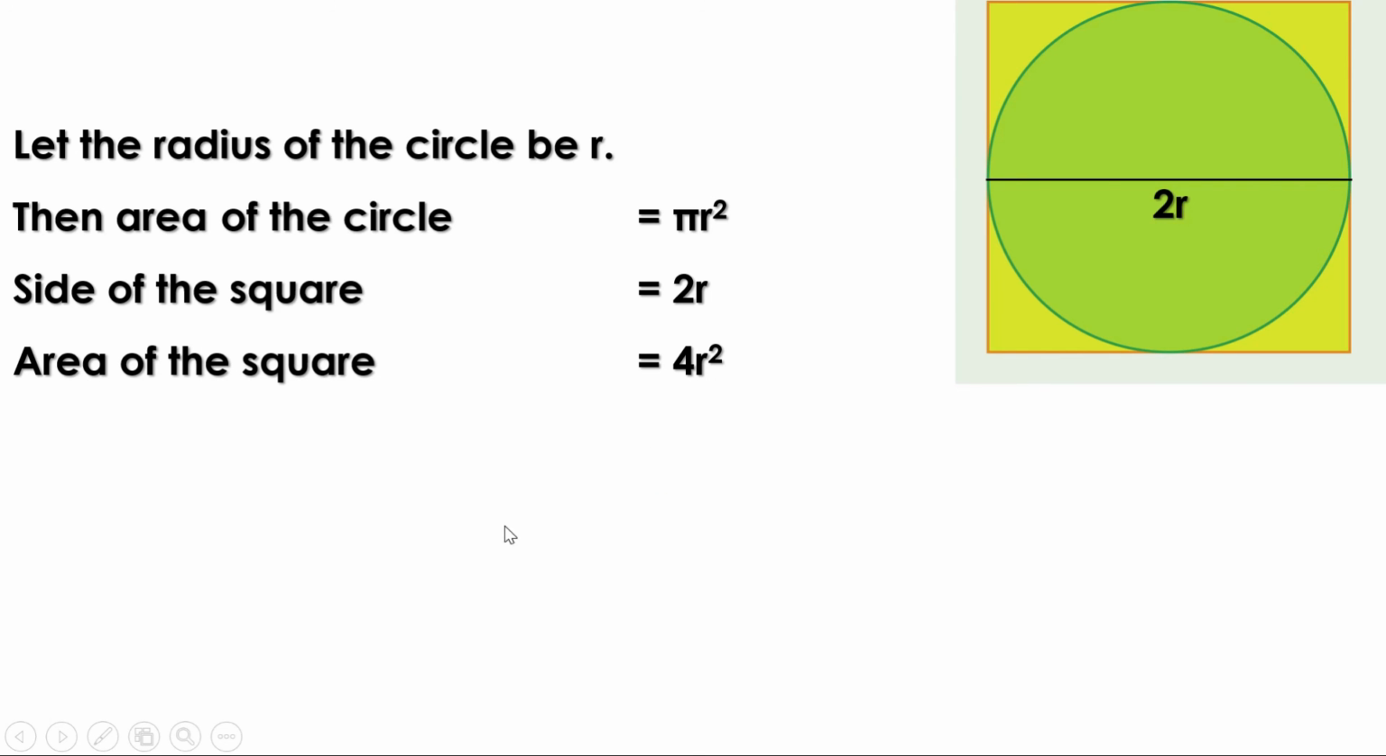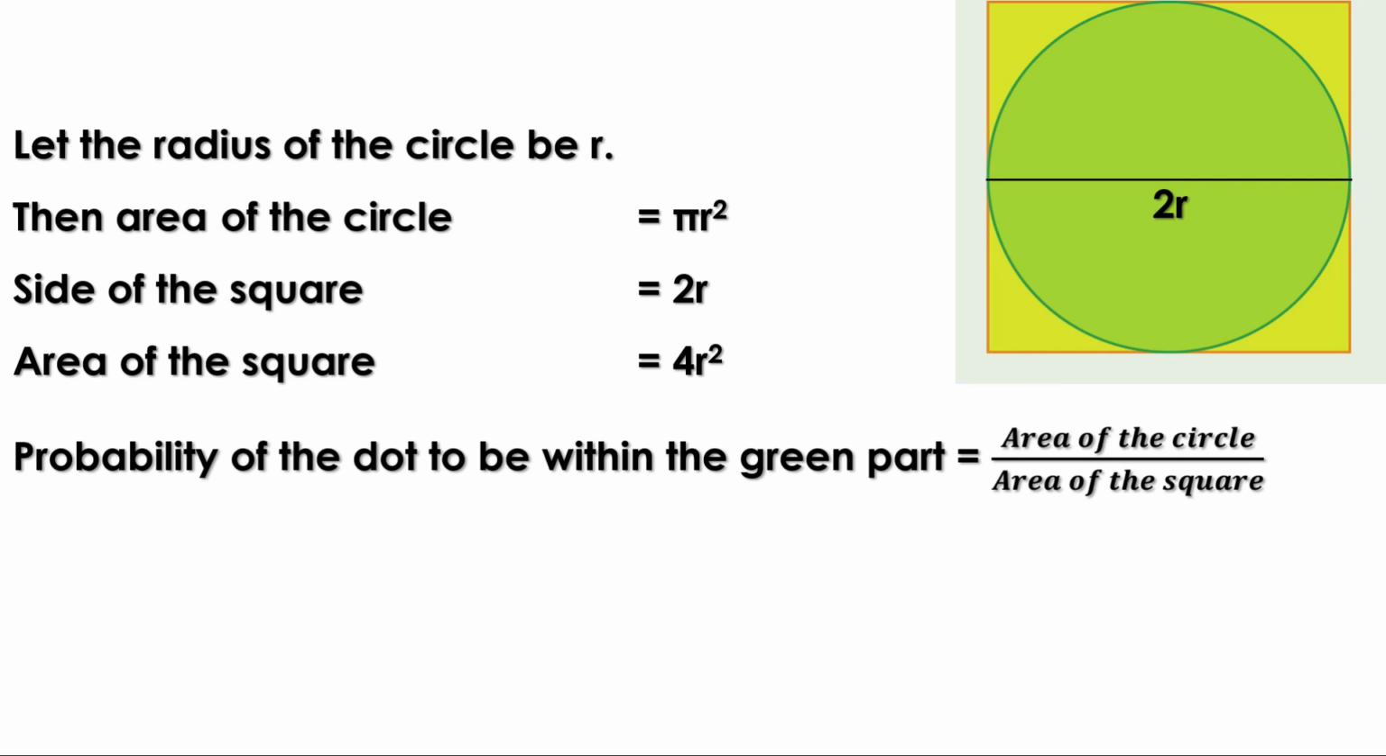Now we can find the probability of getting the dot within the green part, that is equal to the area of the circle divided by the area of the square. The area of the circle is pi r square and the area of the square is 4r square. So this can be written as pi r square by 4r square. r square can be cancelled from both numerator and denominator. So we get pi by 4. That is, the probability of getting the dot within the green part is pi by 4.